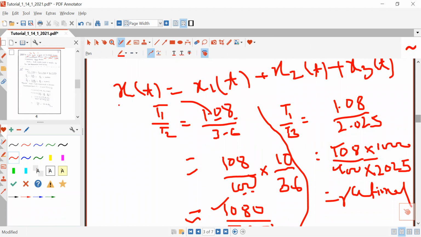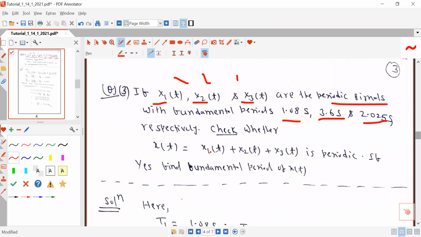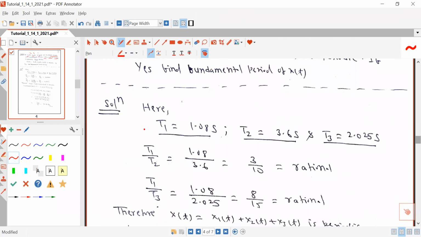So in this case you can see the resultant signal x(t) is periodic because the ratios obtained with their fundamental time periods are rational numbers. So obviously this signal is a periodic signal. I have solved the problem.